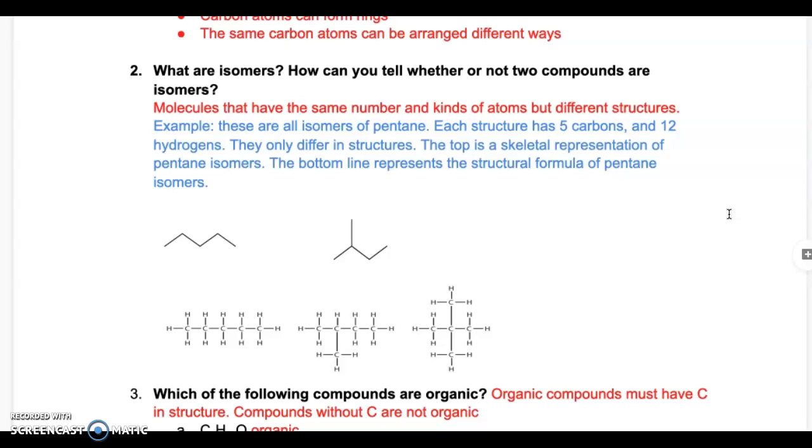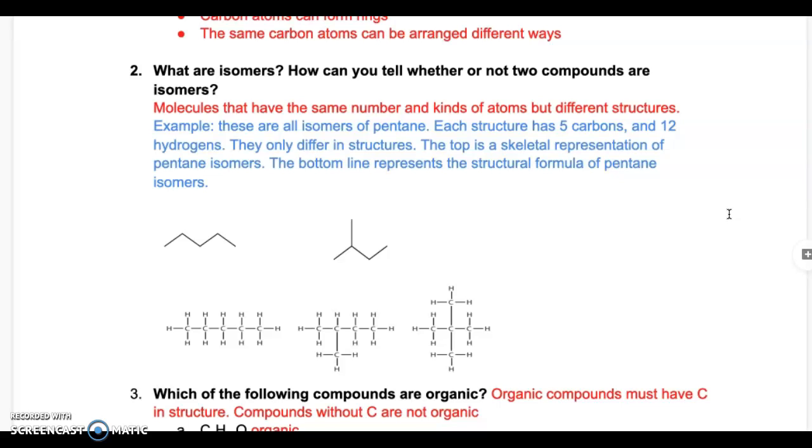And as you can see, all of these molecules contain 5 carbons, and therefore they're all pentane isomers because the number of carbons and hydrogens are the same in all structures, but the location of carbons is different.